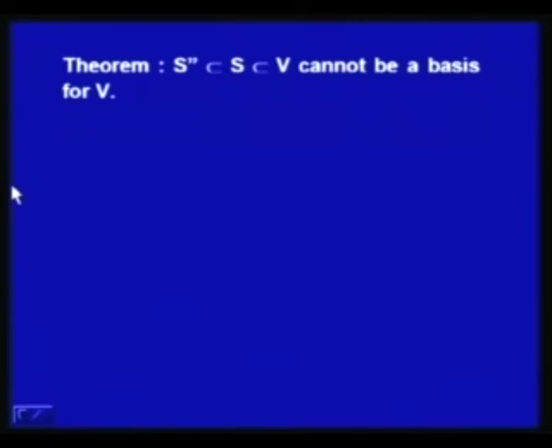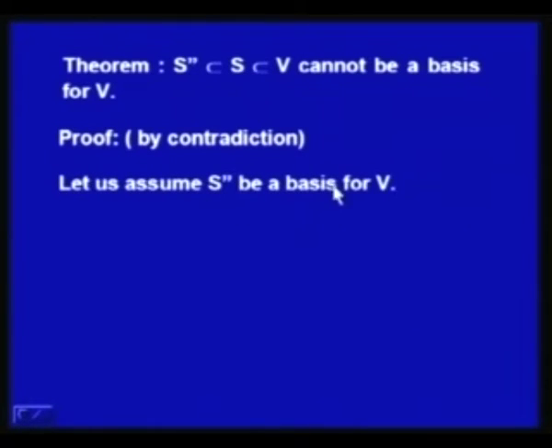And secondly, if we have S double dash which is a subset of S, it cannot be a basis for V. We prove this by contradiction. Let us assume that S double dash is a basis for V. If S double dash is a basis for V, S double dash is a subset of S.